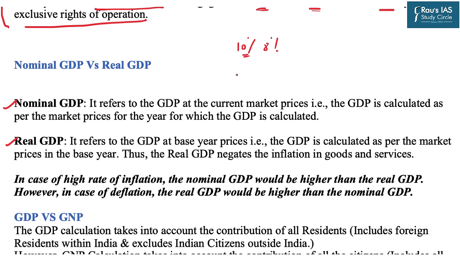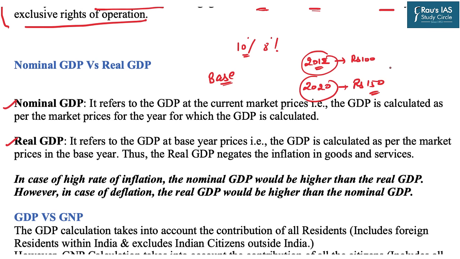So that is why there is a base year to measure a GDP. For example, in 2012, the GDP was, let's say, rupees 100, and in 2020 the GDP is rupees 150. So we will say that there is an increase of 50%, right? Similarly, GDP in 2022 might be rupees 250, correct?